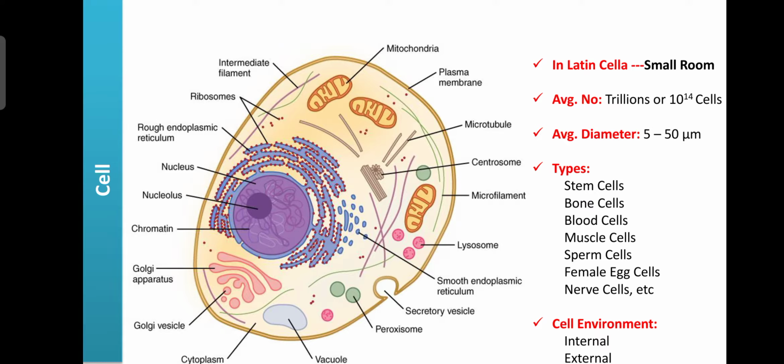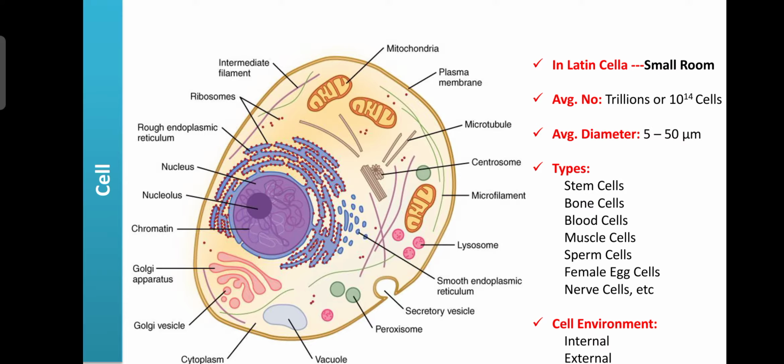There are mainly three types: smooth muscle cells, cardiac muscle cells, and skeletal muscle cells. These are responsible for the formation of organs as well as the locomotion of the body. Then sperm cells are found in the male, responsible to maintain the generations. Then female egg cells are present in the females, and these are responsible once again to maintain the generations.